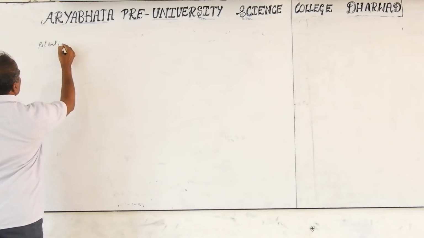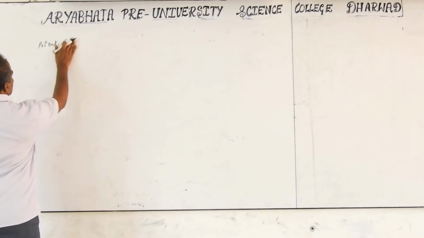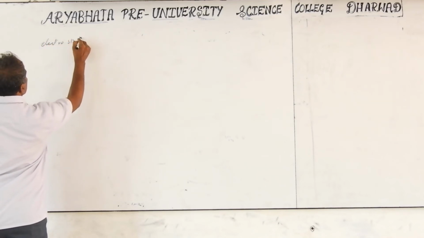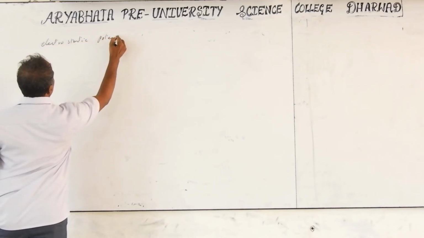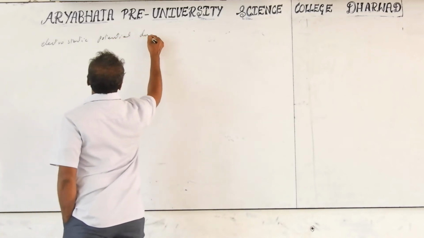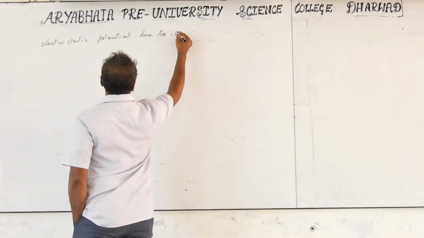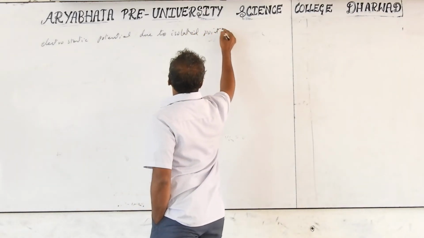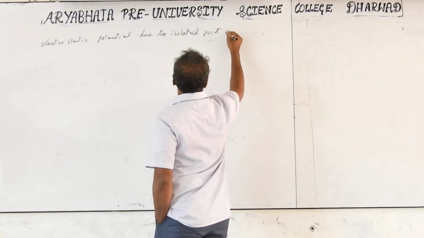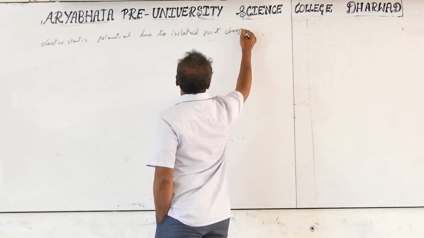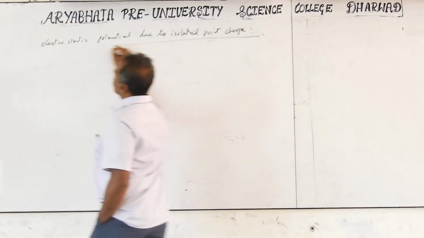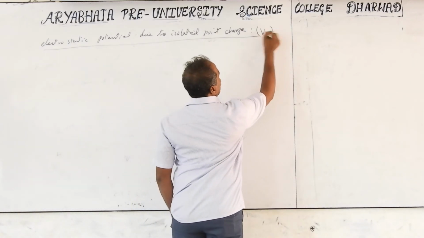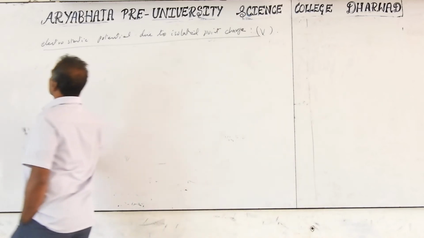Potential due to isolated point charge. The derivation is important for 3 marks. Very important.